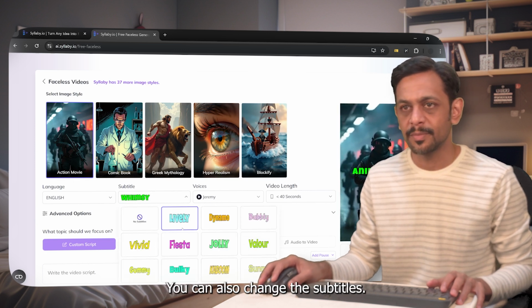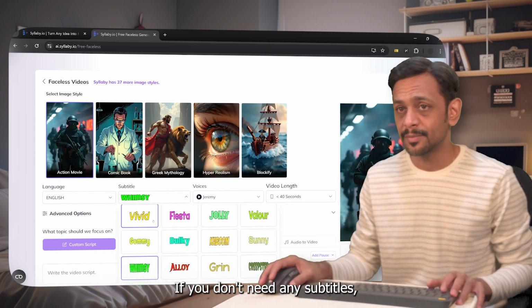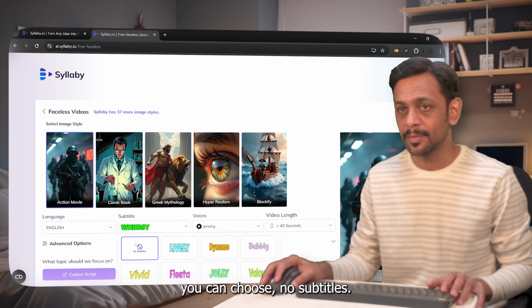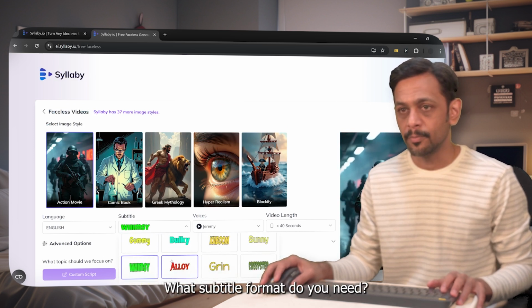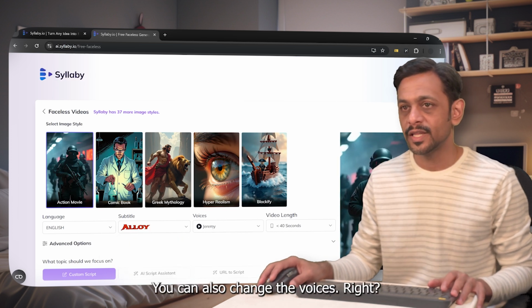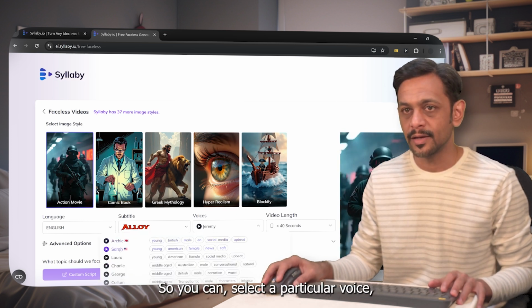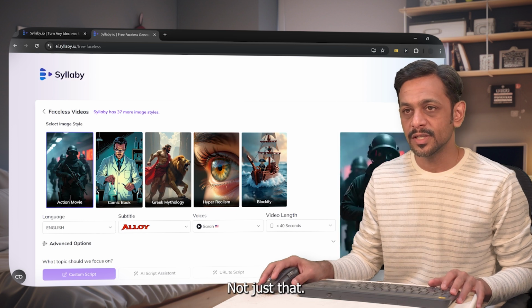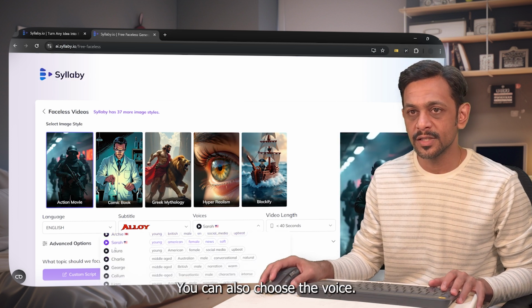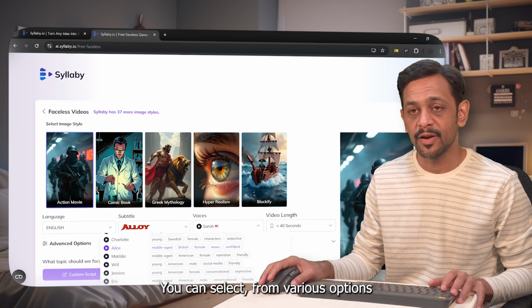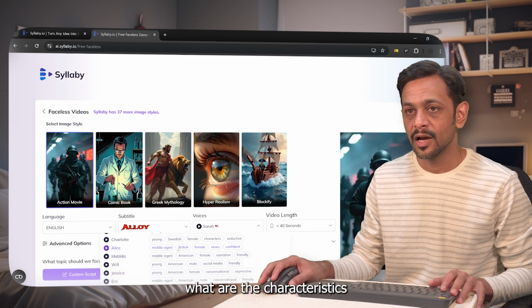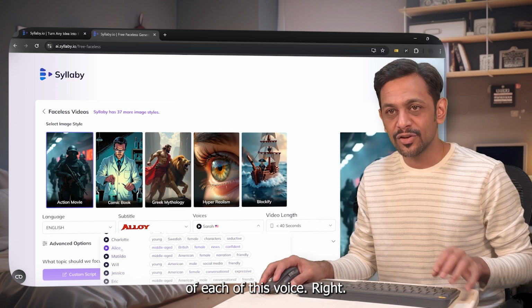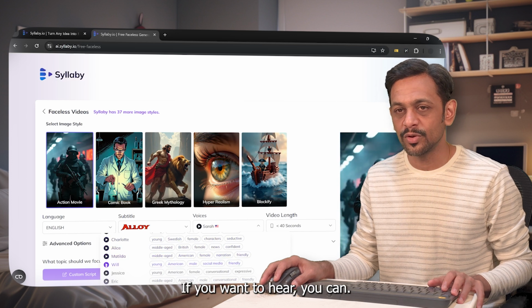You can also change the subtitles. If you don't need any subtitles, you can choose no subtitles. But if you want something, then you can choose what subtitle format you need. Not just that, you can also change the voices, right? So you can select a particular voice. You can select from various options that we have got, and you can also see what the characteristics of each of these voices are, right? If you want to hear, you can.